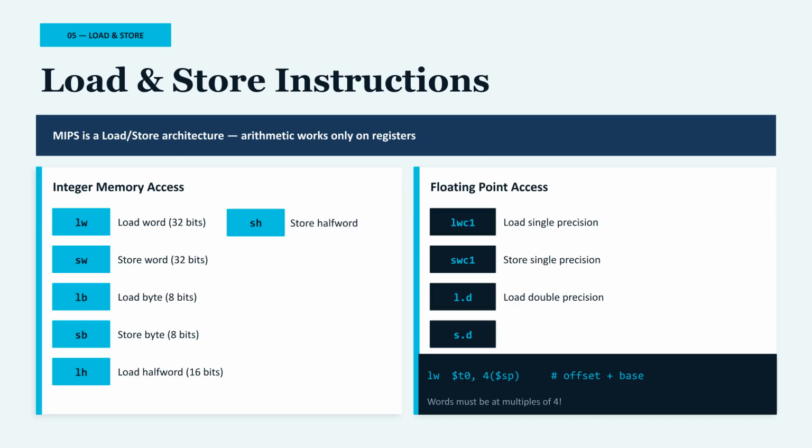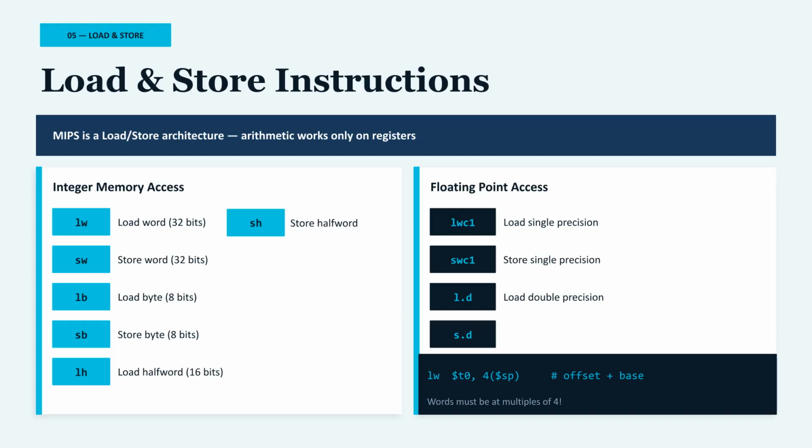The address is calculated by adding an offset to a base register. For example, l.d $t0, 4($sp). The base register points to the start of the structure, and the offset selects a specific element. Important rule: addresses for words must be multiples of 4. This is called word alignment. Unaligned addresses generate an exception and the program might crash.